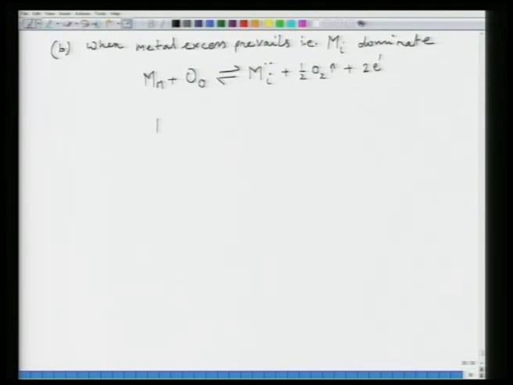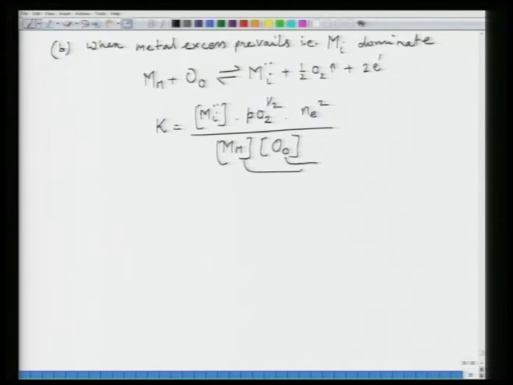So, the equilibrium constant for this reaction, K, is equal to Mi into PO to the power half into Ne square divided by Mm concentration into Oo. Assume that these are equal to 1. So, K is, and also to maintain the charge neutrality, you have Ne equal to 2 times Mi.